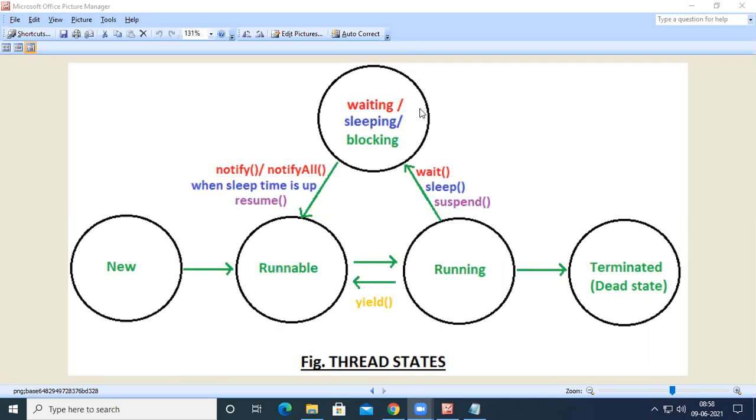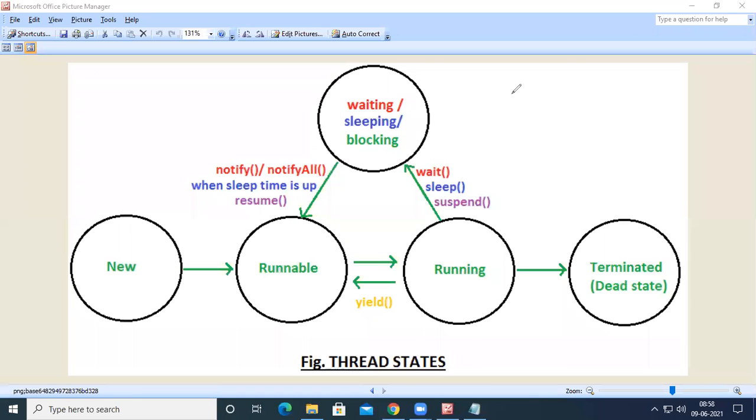And along with this, in this diagram, they had missed one more thing called join. We can suspend a thread by using the join method. When we suspend a thread by using the join method, and the condition is satisfied, it will automatically move from waiting to ready. Okay, please remember these names.